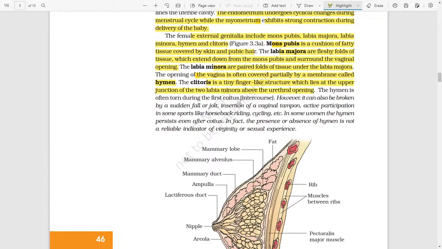The hymen is often torn during the first coitus or intercourse. However, it can be broken by a sudden fall or jolt, insertion of a vaginal tampon, or active participation in some sports like horse riding, cycling, etc. In some women, the hymen persists even after coitus. In fact, the presence or absence of the hymen is not a reliable indicator of virginity or sexual experience.